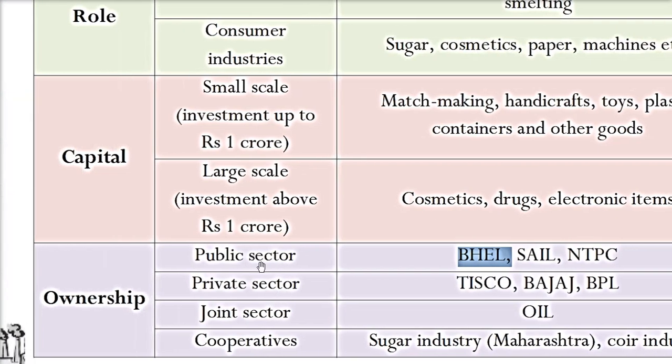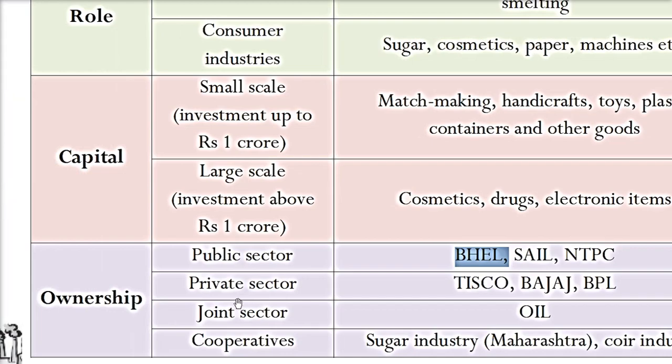Now, who owns it? You, me, a group of people or the government? Who owns the industry? So public sector industries are those industries which are owned by the government. For example, BHEL, Bharat Heavy Electricals Limited, SAIL, Steel Authority of India Limited, National Thermal Power Corporation. So all these are owned, governed and organized by the public sector, that is the public, we are the public, and who is the representative of the public? It's the government, central government and the state government.